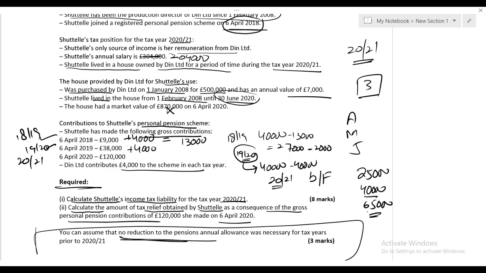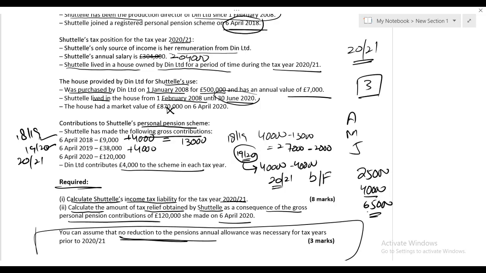But if in tax year 2021 the total contribution exceeds 65,000, then an annual allowance charge will arise. Let me repeat: if the total contribution of Shuttle including Dean Limited is 65,000, there will be no annual allowance charge.